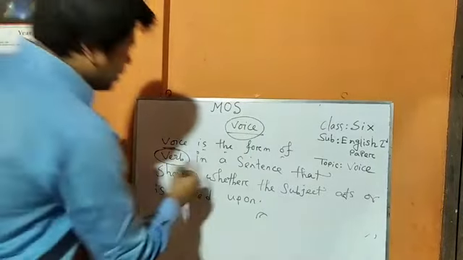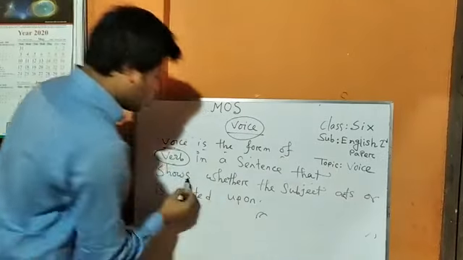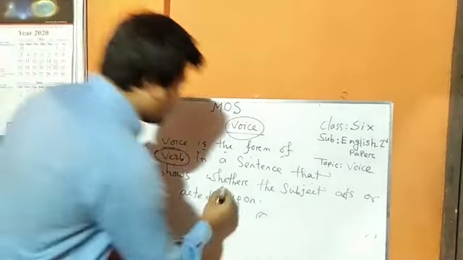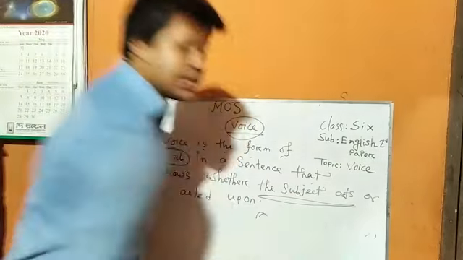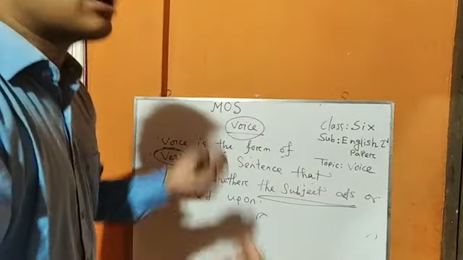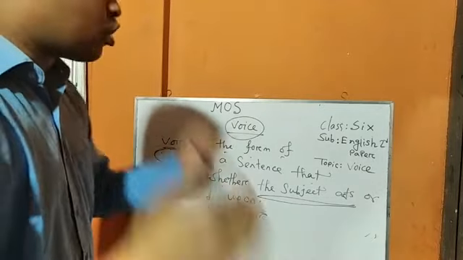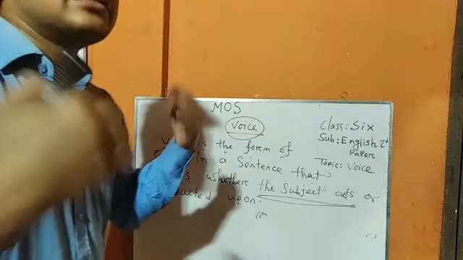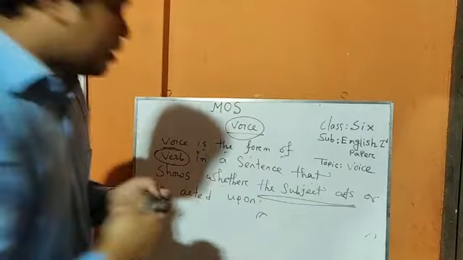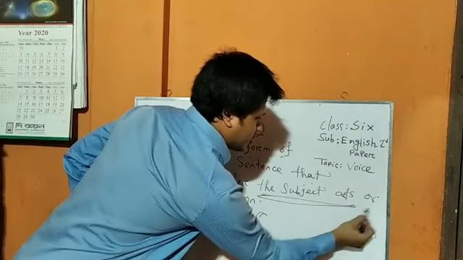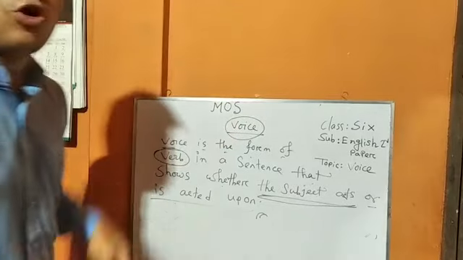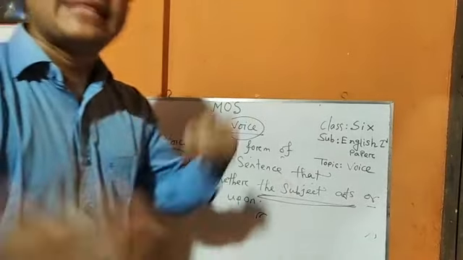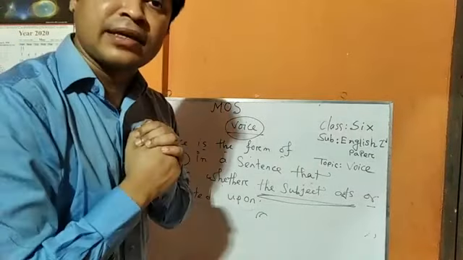In a sentence that shows whether the subject acts or is acted upon, or something is done by someone or something.